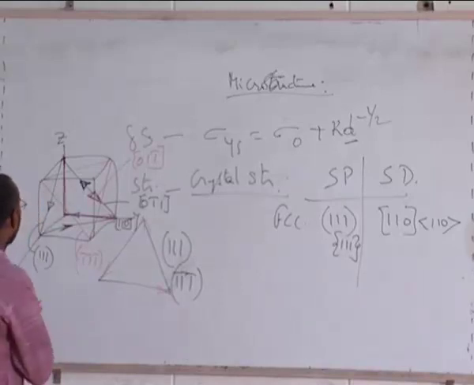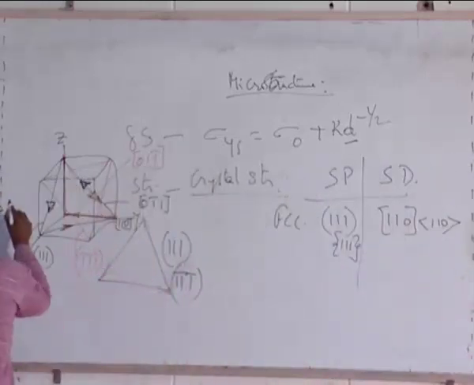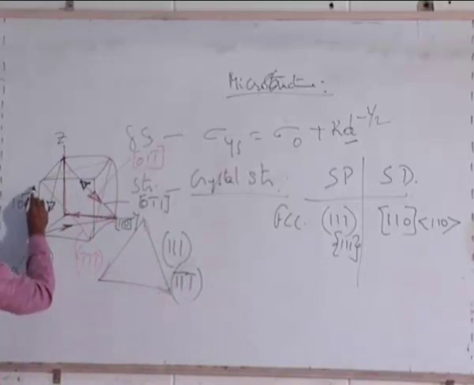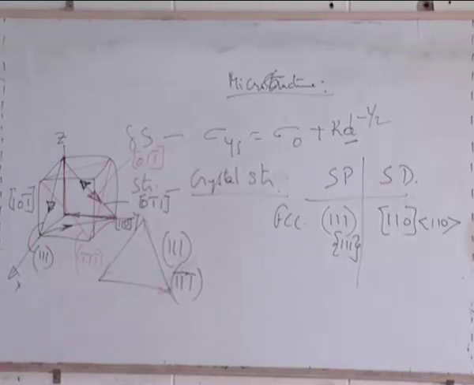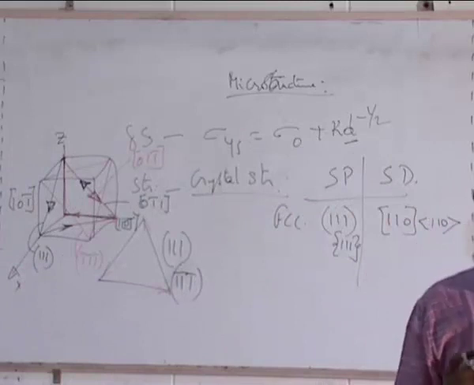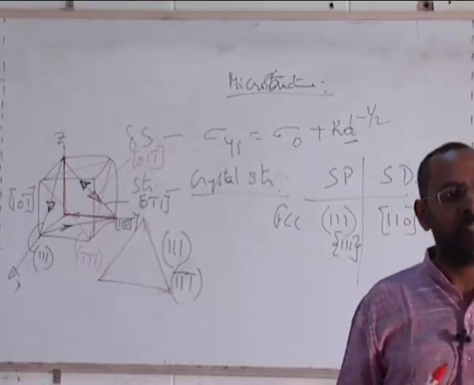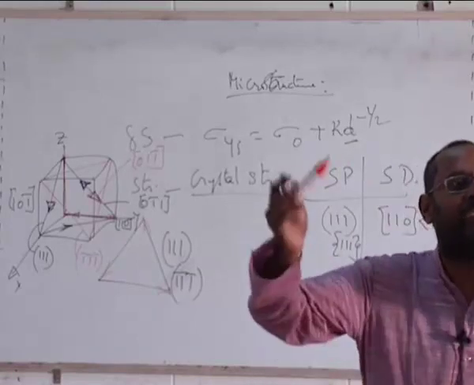Now I am asking you this one: 1, 0, 1 bar. Let us put it down and check whether she is right or wrong. 1, 0, 1 bar. She is right. It is 1, 0, 1 bar. Similarly, if I put the direction in the opposite sense, it would become 1 bar 0, 1, which is the negative of the other one.